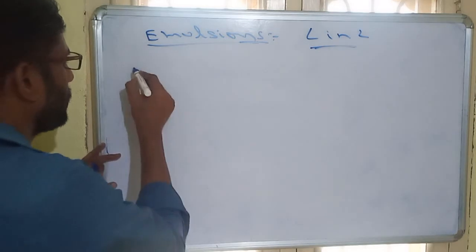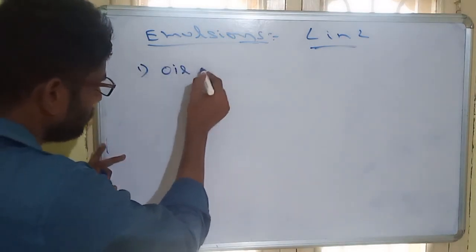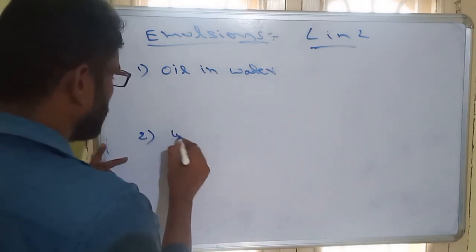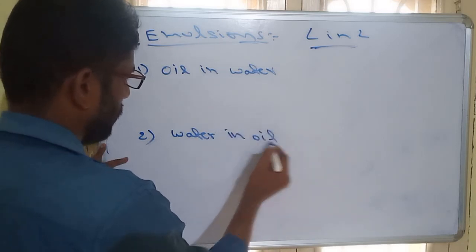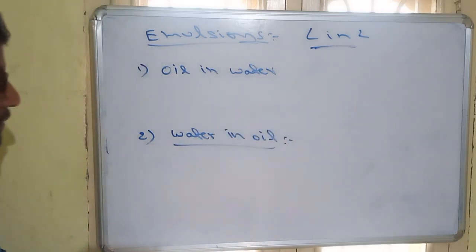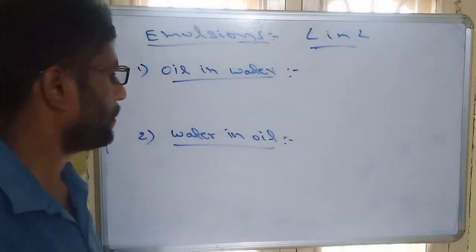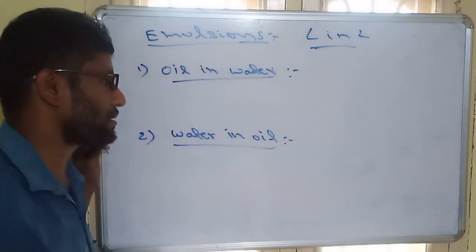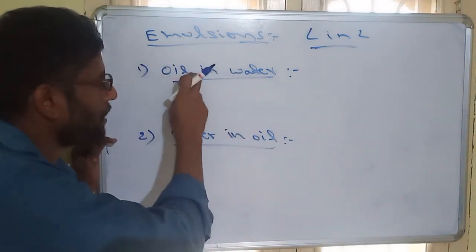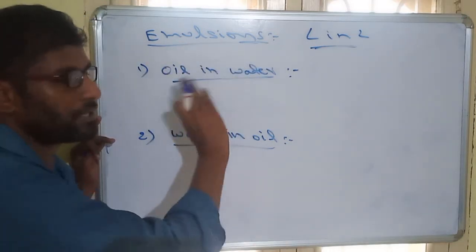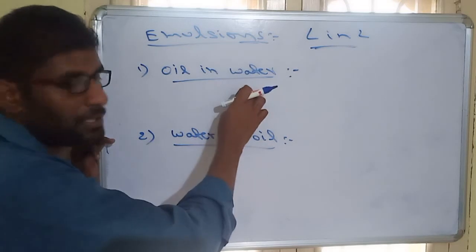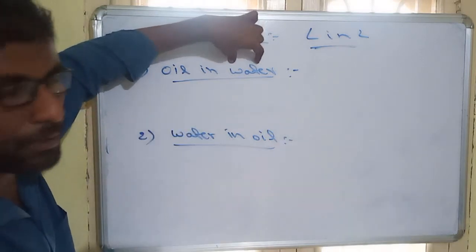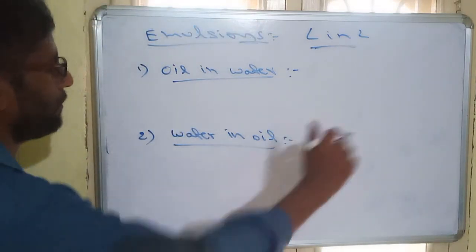Emulsions are mainly two types. One is called oil in water type, and another one is called water in oil type. Sometimes in place of oil we can use fat also; fat in water or water in fat they can ask. So what is oil in water? Oil and water are both liquids, but their nature is different. One is highly viscous, the other is a less viscous liquid. When oil percent is less and water content is more, that is called oil in water type emulsion.